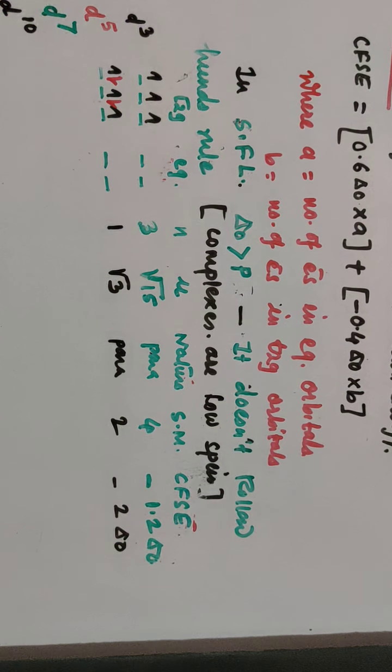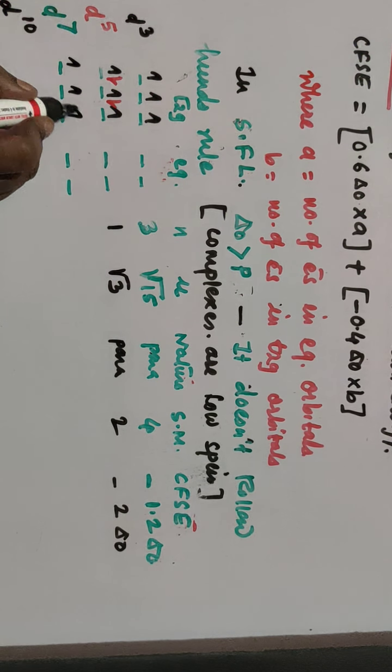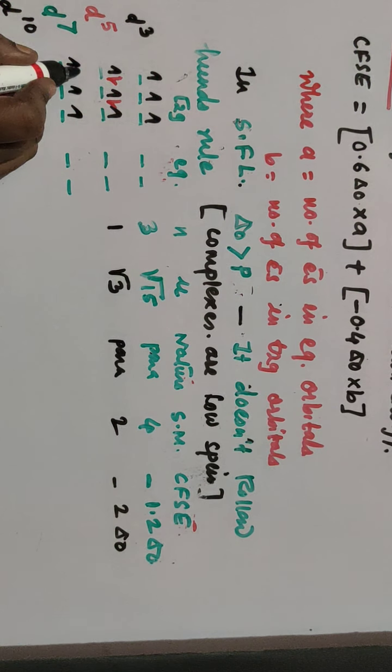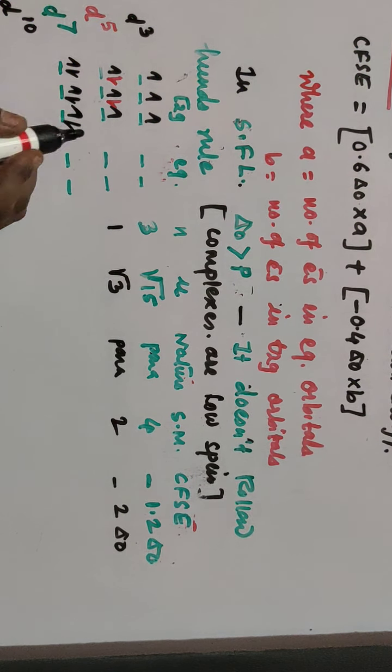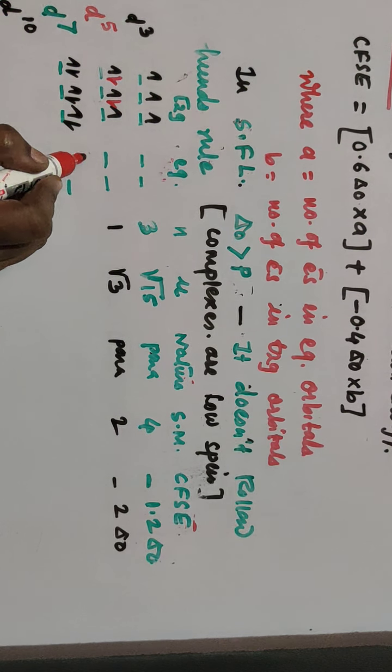What about 7 electrons when present in the d orbital? Then in that case we'll see it is 1 2 3 and 2 in the Eg orbital. So wherever there are 7 electrons, first you fill the electrons singly, then pairing takes place, then it is 3 4 5 6, and the remaining 1 electron now enters the Eg orbital here.